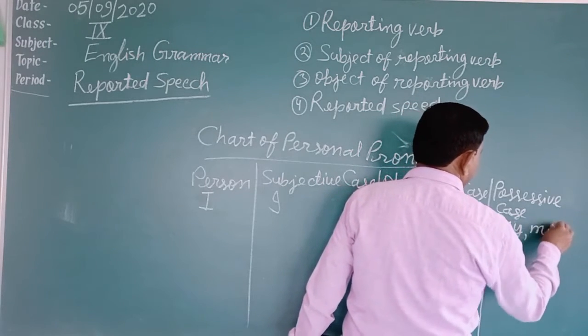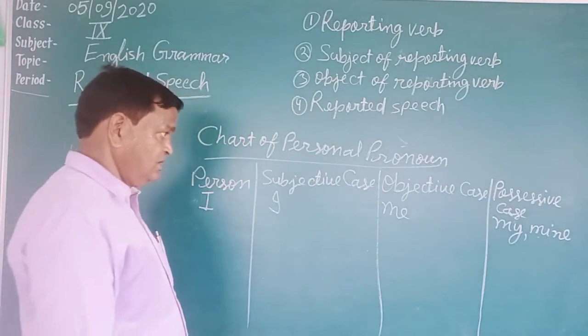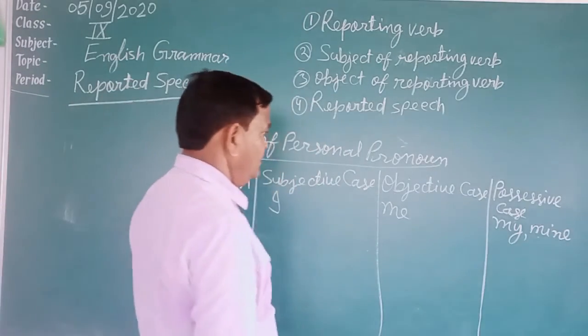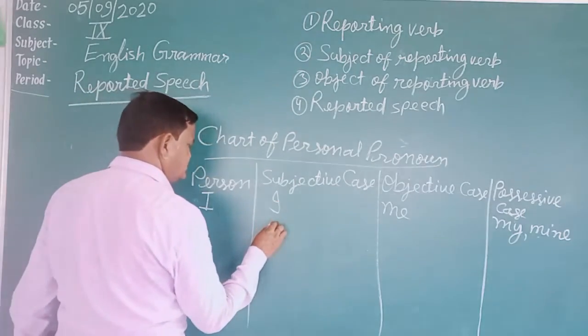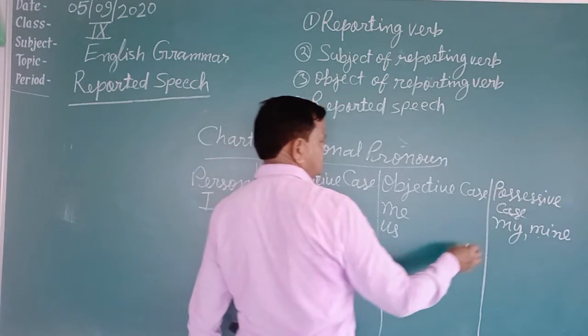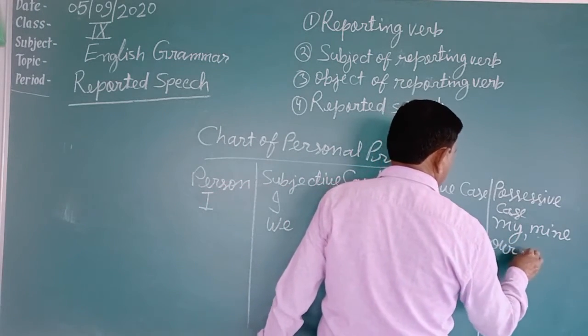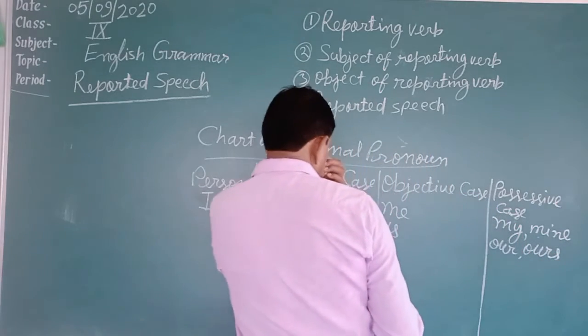Mine is also written, but the use of mine is not here. I is singular number, we is plural number: we, us, our. Ours is written, but it is not used here.